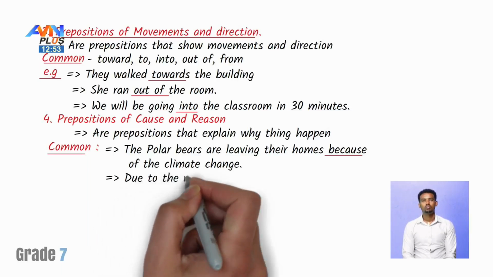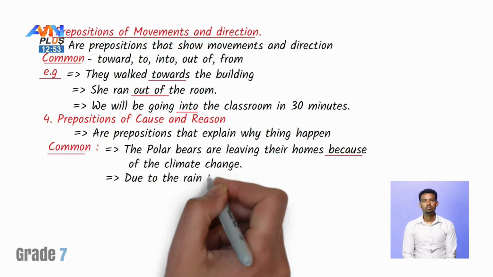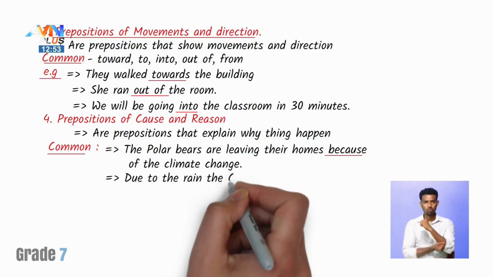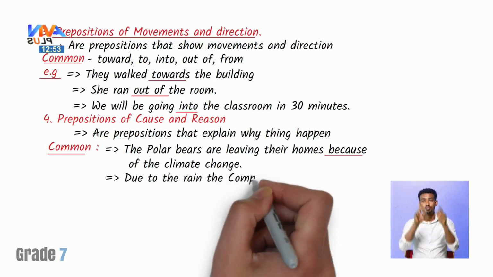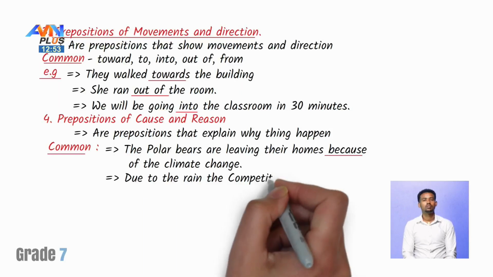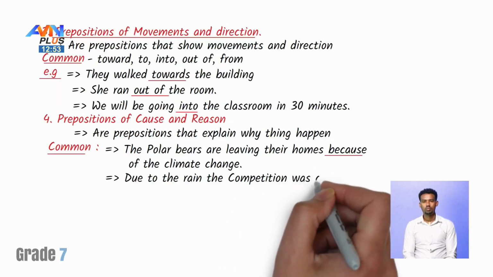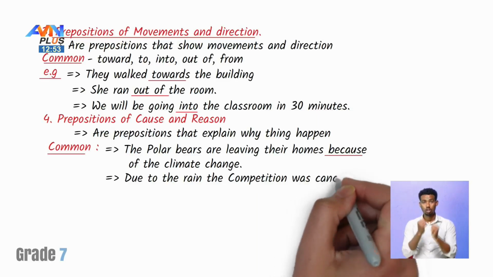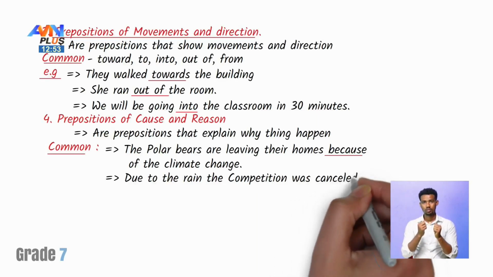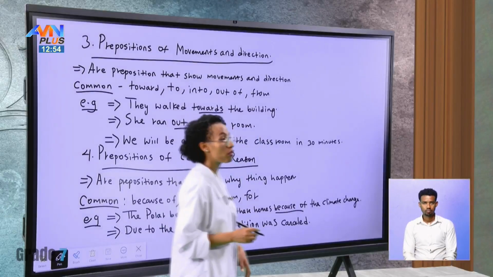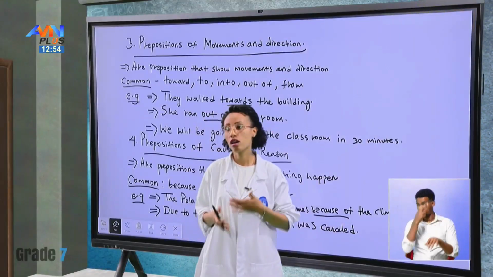Another one. Due to the rain, the competition was canceled.